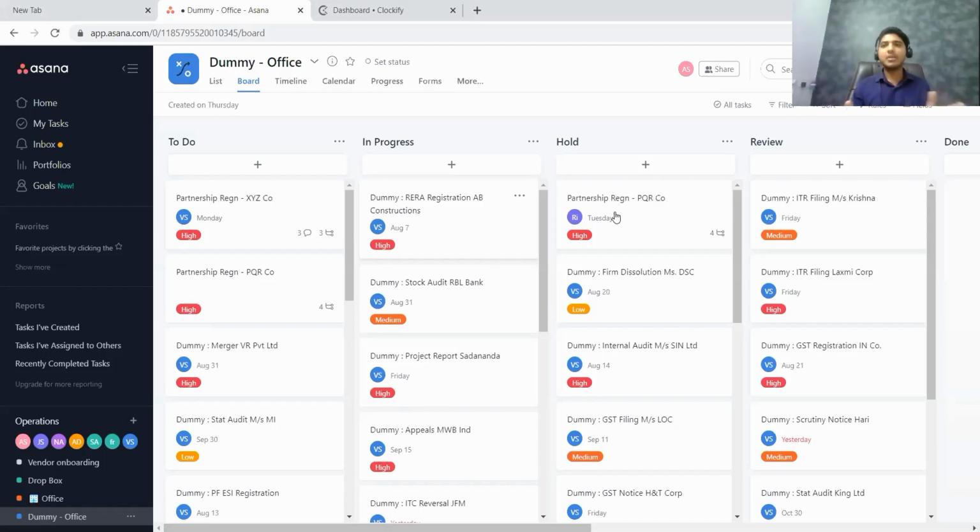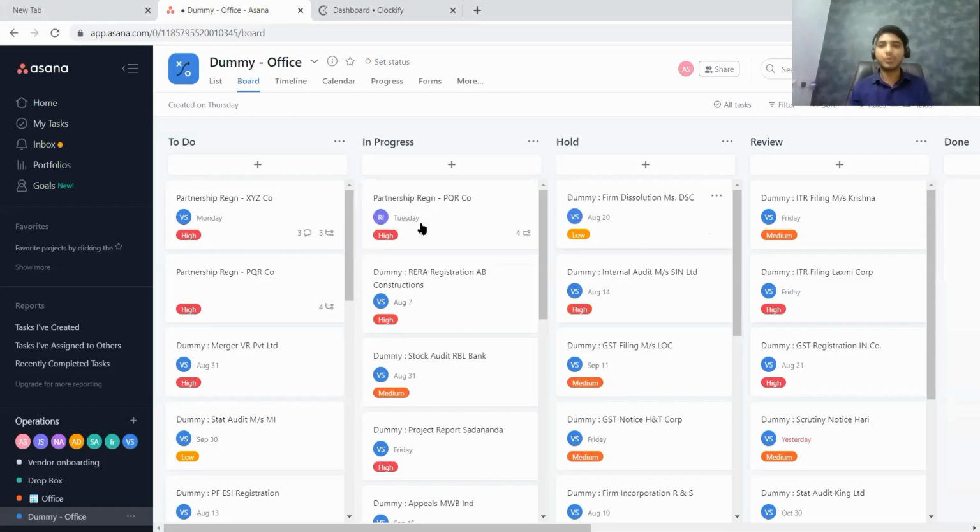So every day morning when I come, the first thing I look at is what tasks are under hold and why these tasks are under hold. It might be because there is no response from the client, or it might be because there is no proper knowledge on the part of my staff or articles. Then I can discuss, and after resolving all those issues, I can push it again under the in progress tab. So these are the basic functionalities.